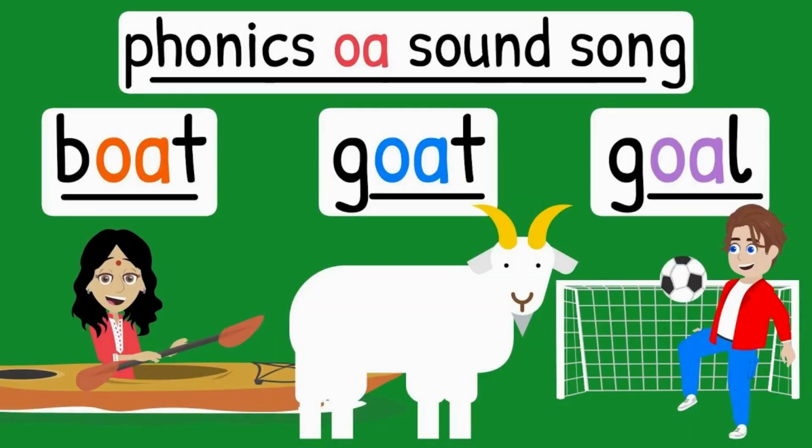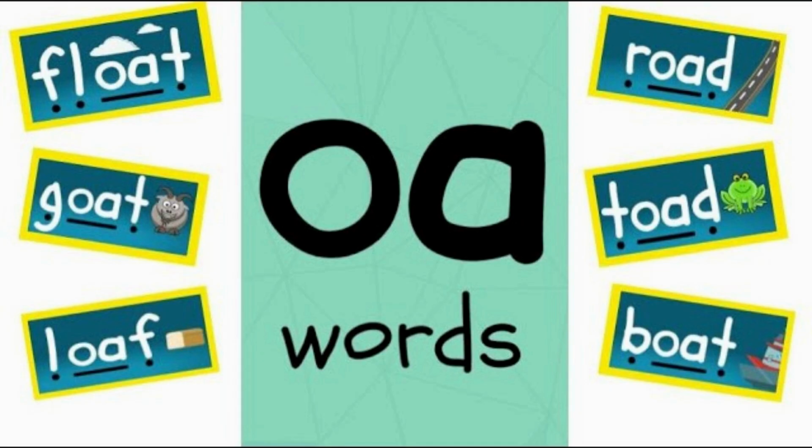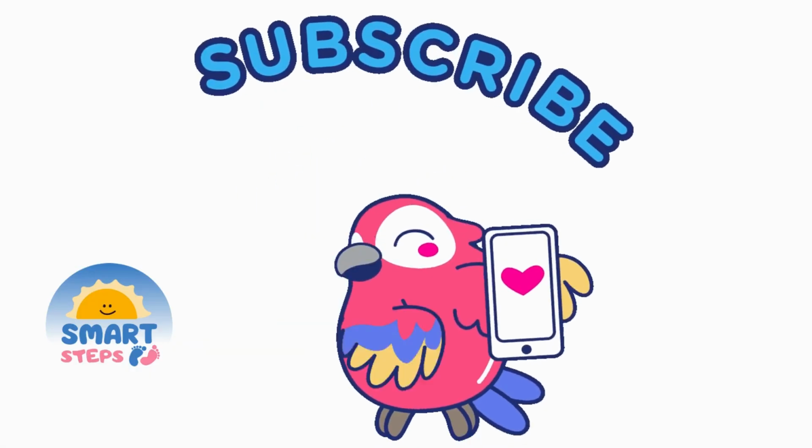Here are some examples. In this word, boat, B and T are separate phonics and O and A make the sound of o. Next is goat, g, o, goat; goal, g, o, goal. Here are some more examples: float, goat, loaf, road, toad, and boat.